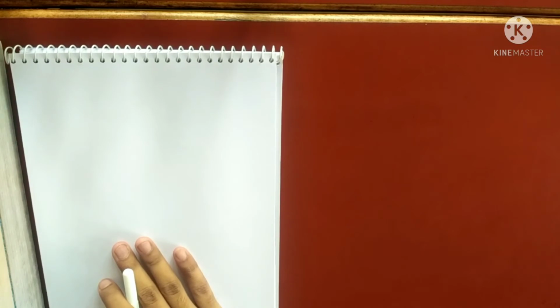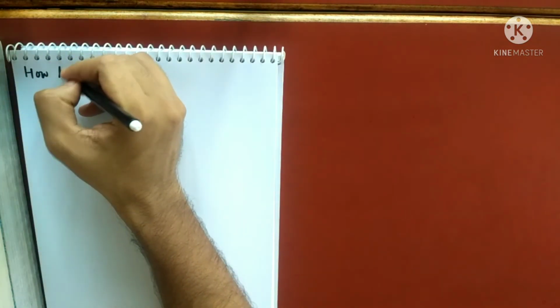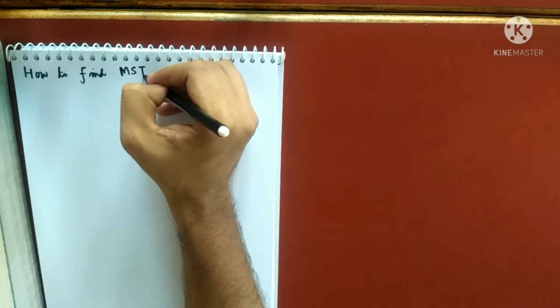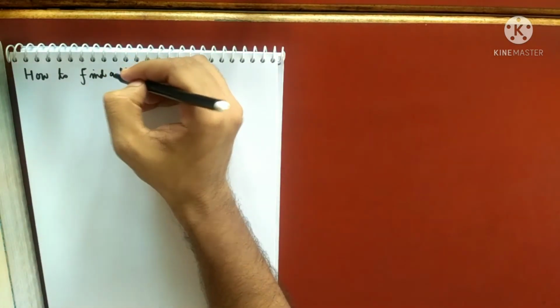As already mentioned, it is a subgraph of a graph which is a tree and which has got all the vertices. So how to find a minimum spanning tree of some graph?